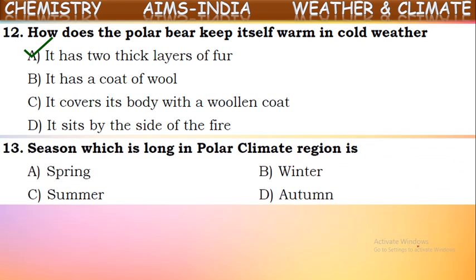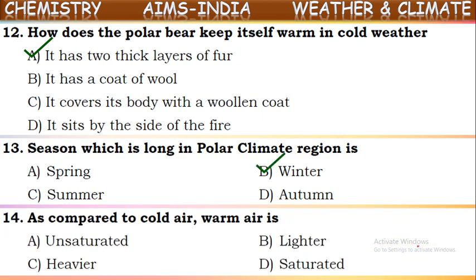Okay. Next one. Season which is long in polar climatic regions. Which season is long in the polar regions? Which season is it? Winter season. That is why the temperature there is maintained around minus 40 degrees Celsius, so that the water in that area is almost completely available in solid form. It will be completely in ice form, because most of the time in a year in polar regions will be winter. Very cool temperature is maintained. Okay, this is winter season.